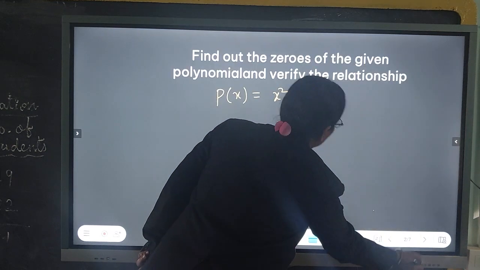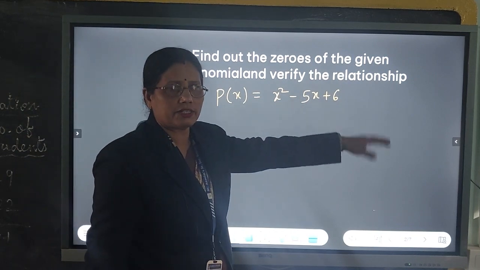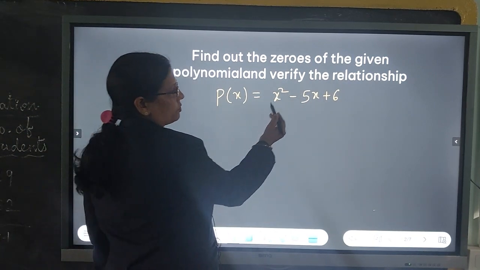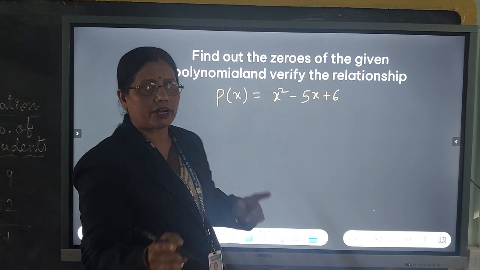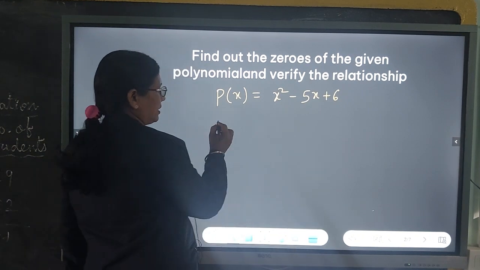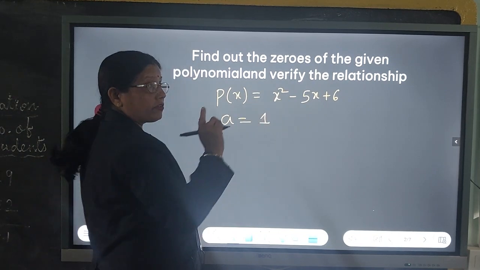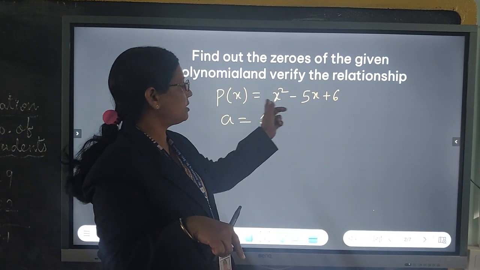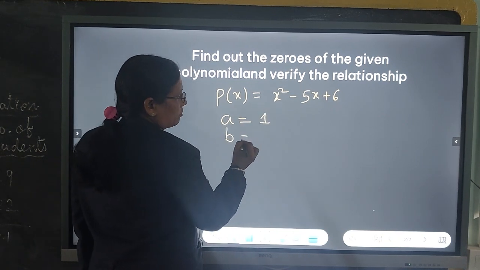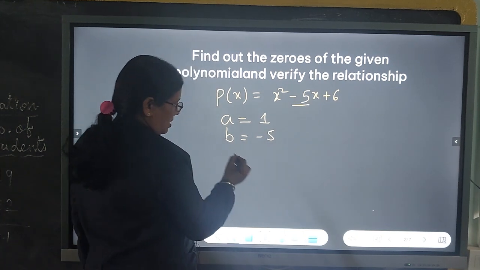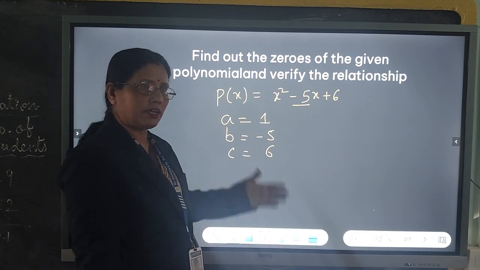Let us solve one problem. Find out the zeros of the given polynomial and verify the relationship. P of x equals x square minus 5x plus 6. The first step is to find out a, b and c. Here a is equal to 1, because x square does not have any figure in front. If nothing is there, I have told you hundreds of times, it is 1. b is equal to minus 5, and c is equal to 6. So, we got the values of a, b and c.